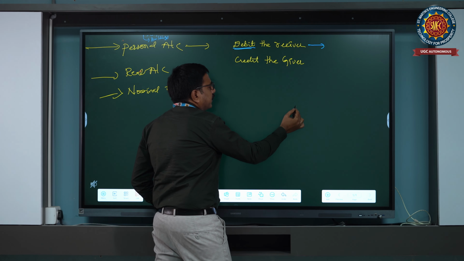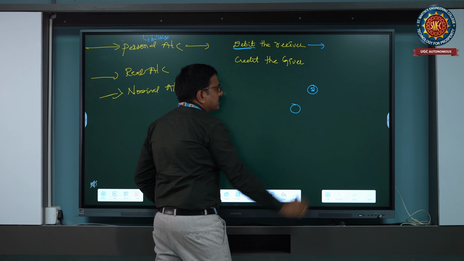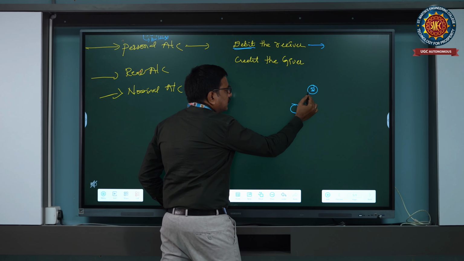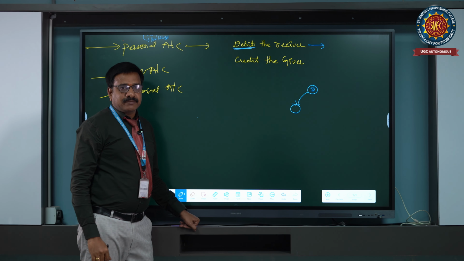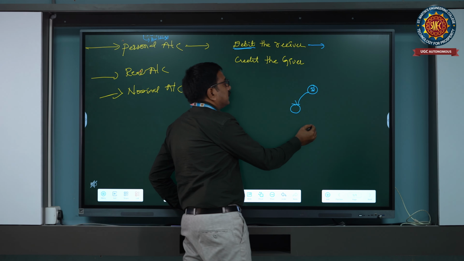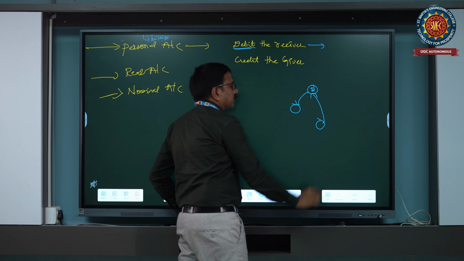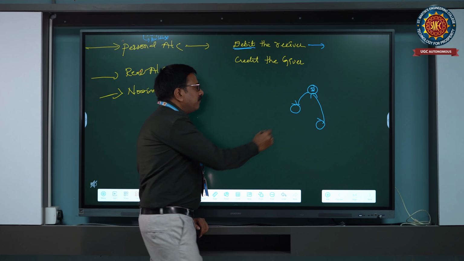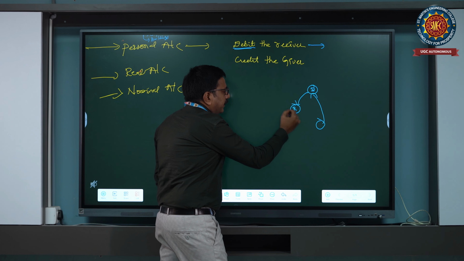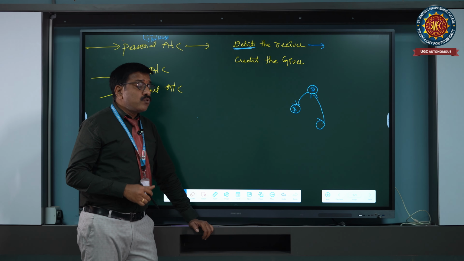If a person is receiving from the business, we have to debit. If the person is giving something to the business, we have to credit. If the person is receiving something from our business, we have to debit. Who can give?